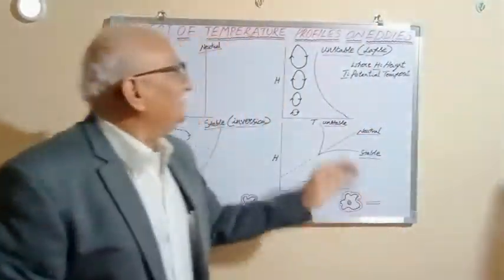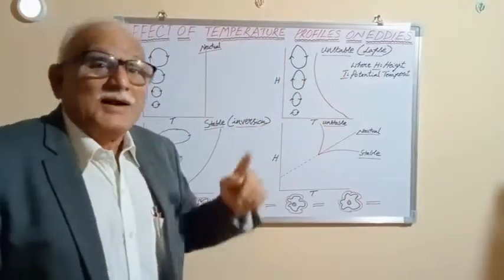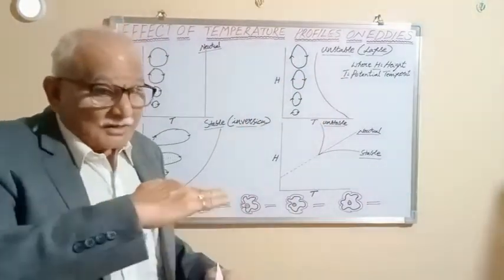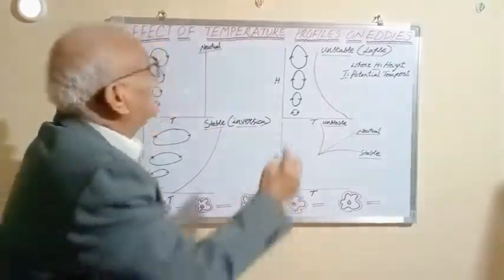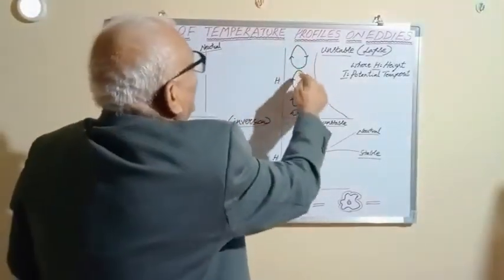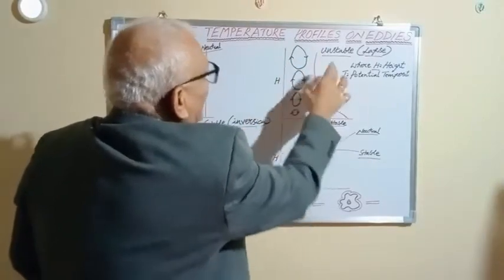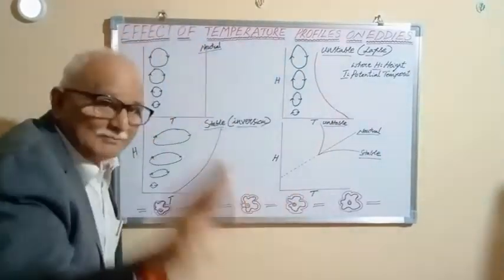Now, under the unstable situations, what is an unstable situation? Where the ground is warmer than the air during the daytime in general. Okay, what happens here? It is oblong in shape. Okay, the eddies are oblong in shape under the unstable or lapse rate conditions.